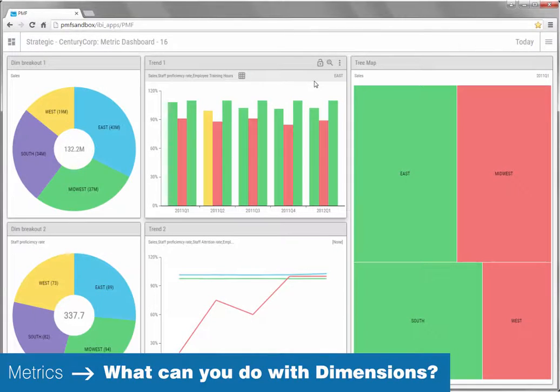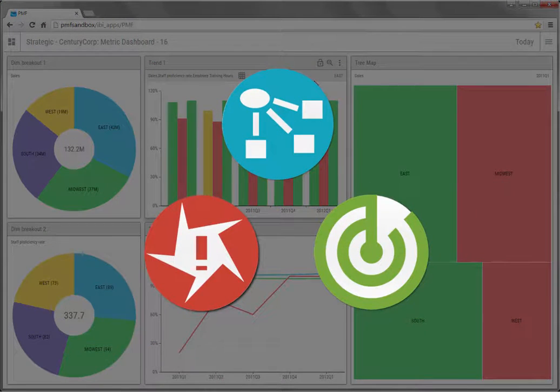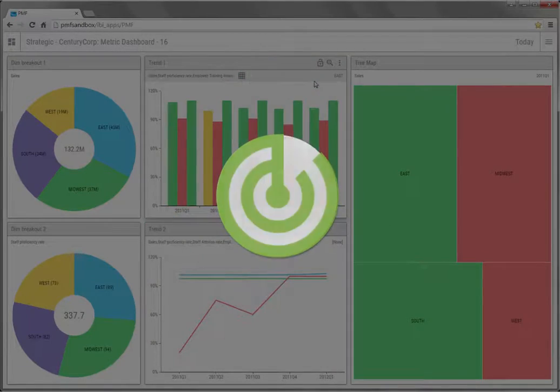Hello, and welcome to this PMF overview, which explains what you can do with dimensions. This overview will cover a metrics topic.